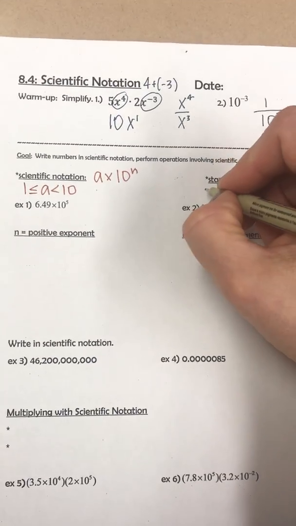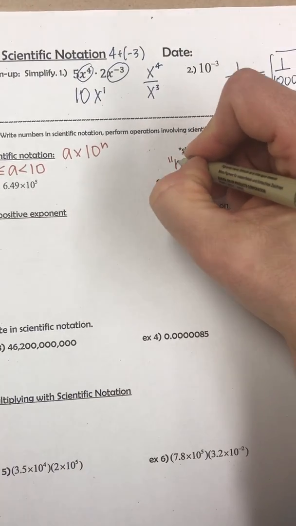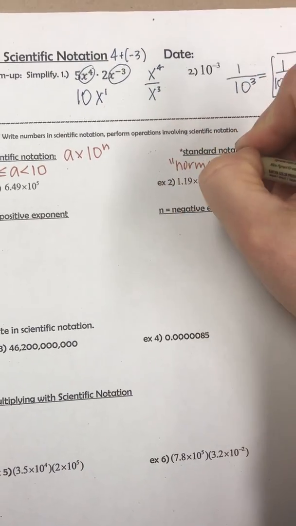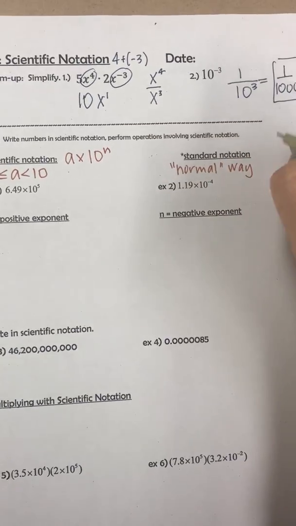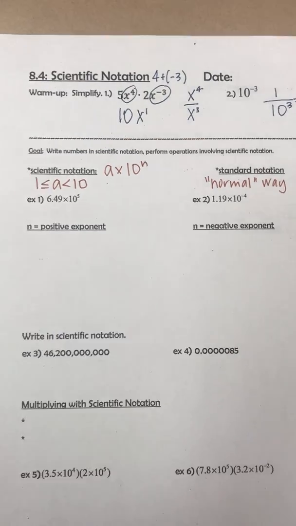Then standard notation is the way we normally write a number with just all the zeros. So the normal way to write a number, with all the zeros or decimal points.